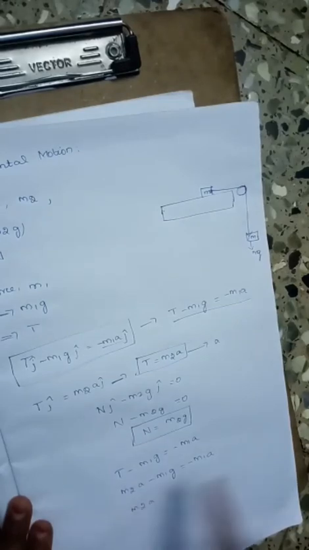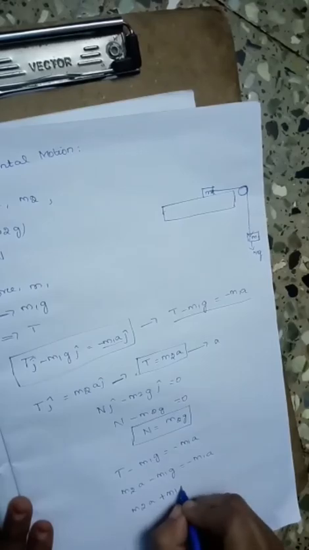Moving the minus m1a to the other side, it becomes positive: m2a plus m1a is equal to m1g. Taking a as a common factor, a times m2 plus m1 is equal to m1g, and a is equal to m1g divided by m2 plus m1.